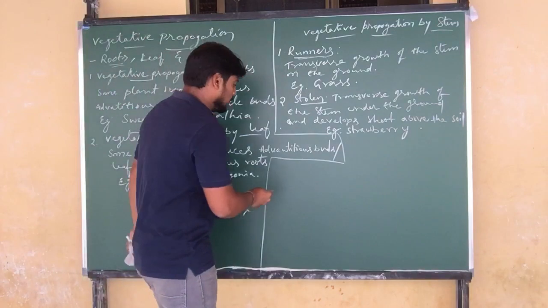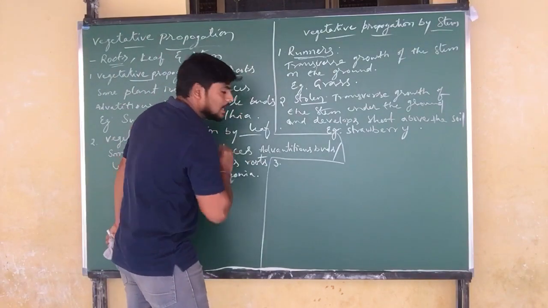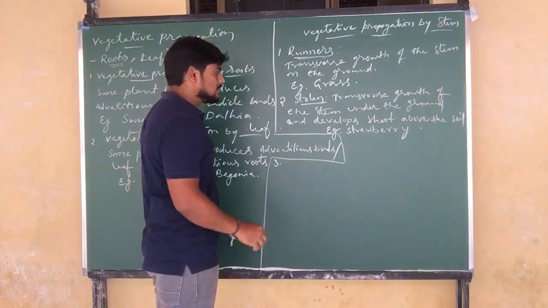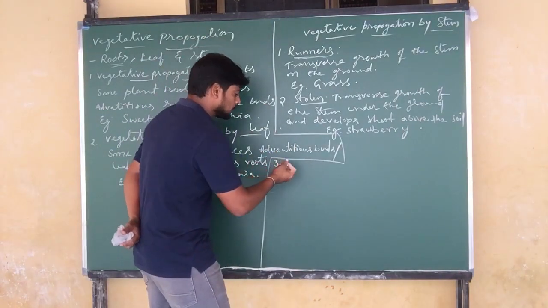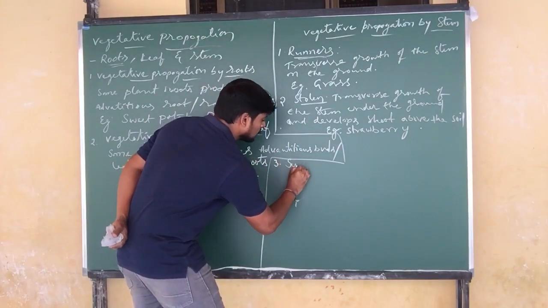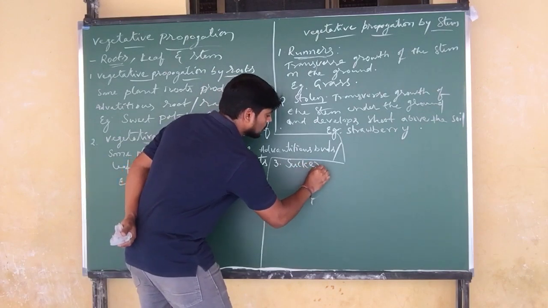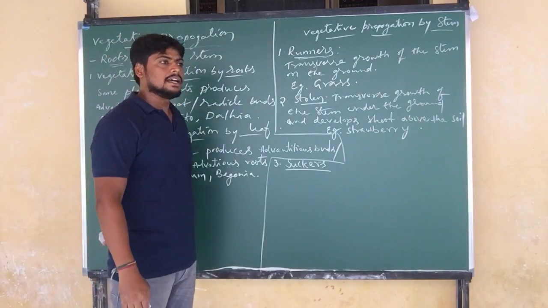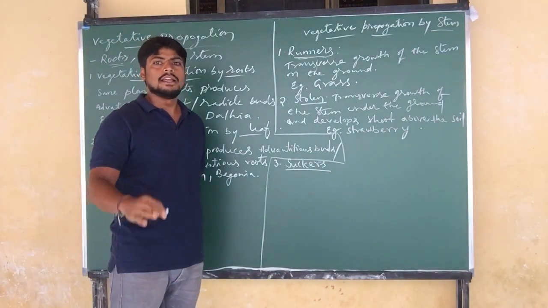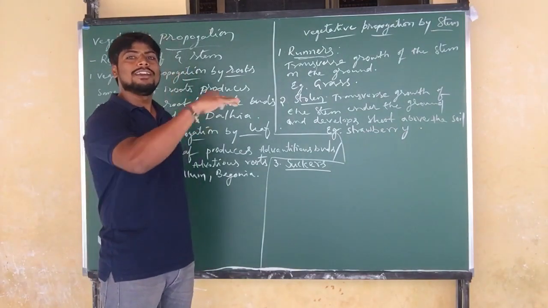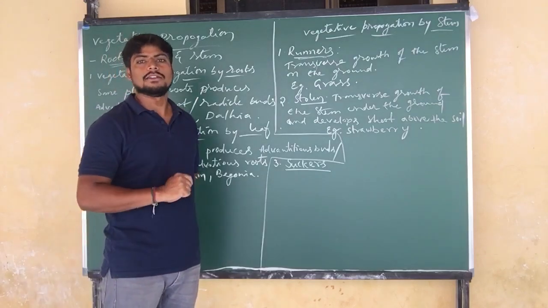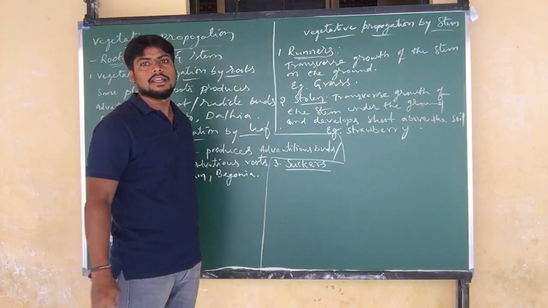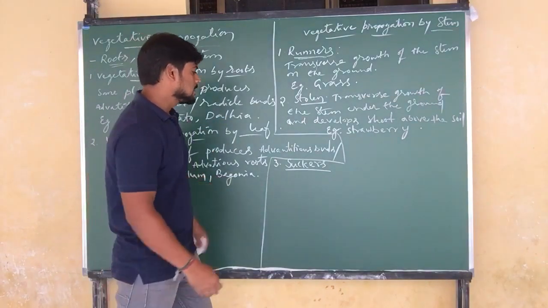And next, another type of vegetative propagation by stem, suckers. So under suckers, what is happening here? The underground stem is growing transverse to the soil. So the stem is already growing under the ground, and that too transversely. That's what is called suckers.